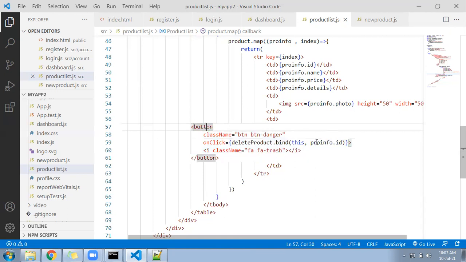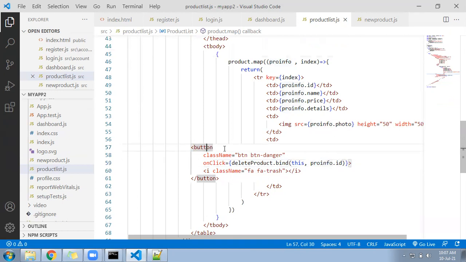Delete product dot bind, this, product info dot id. So once we send the id from here, 1 2 3 will go to the function. That function will request Axios to go to the server and request that particular product. You can check now. It will delete also.